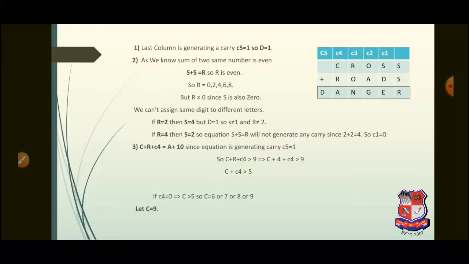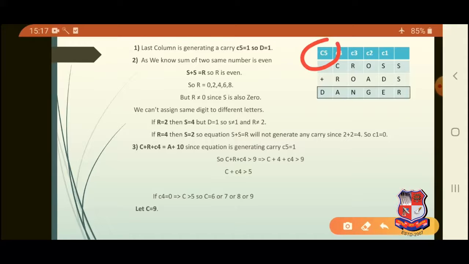Let us start with the last column. We can see here that C5 might be 1 as a digit cannot start with a 0. So that means we have found our first letter, that is D is equal to 1. Moving further, we know the fact that the sum of two same numbers is even, that is S plus S is equal to R. So R is even, and the probable value which R can take is 0, 2, 4, 6, 8.